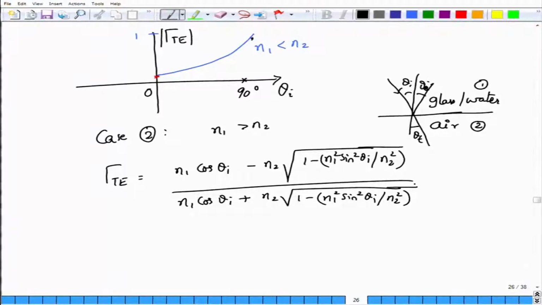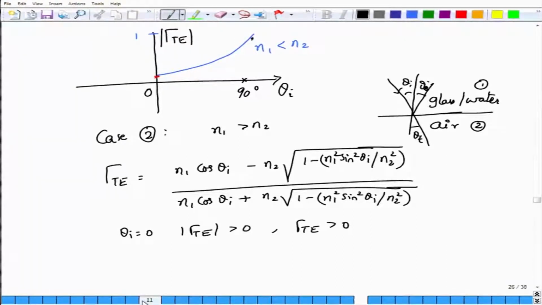Now, as I start increasing from theta I equal to 0, there is no problem. You will get the same n1 minus n2 by n1 plus n2, but this time at theta I equal to 0, the magnitude of gamma TE will be greater than 0, and the actual value of gamma TE will also be greater than 0, that is, it is real but positive.